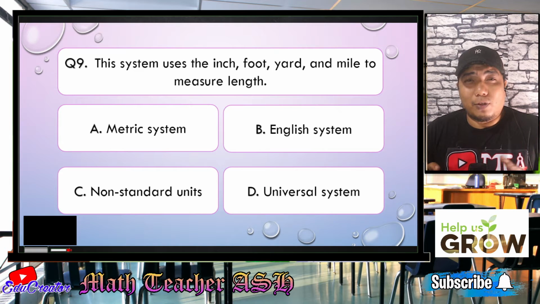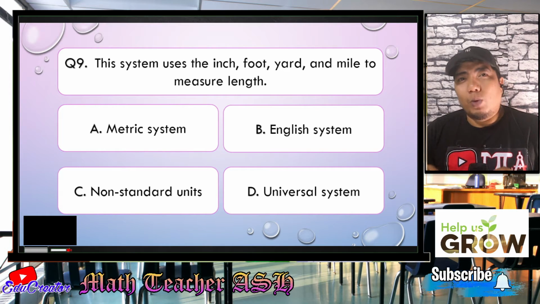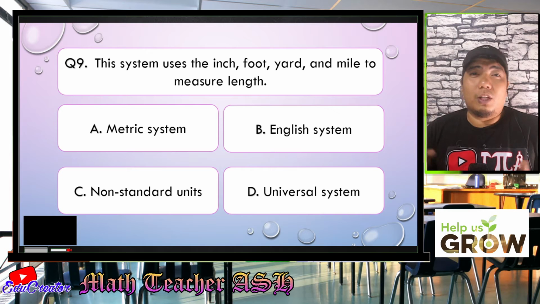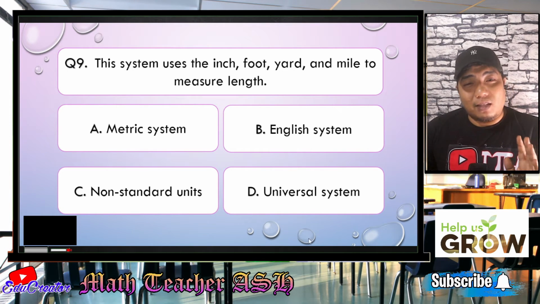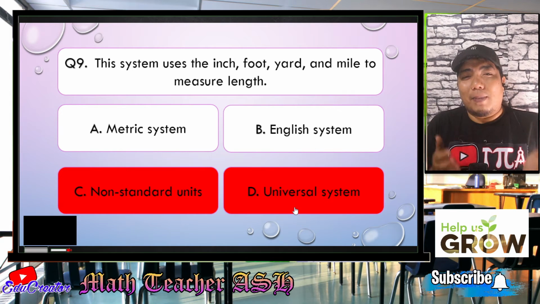Alright, math learners, for this question, we should understand that talking about the system of measurements, we only have two that are well known in the world, right? So it is not the non-standard units and not the universal system. So letter C and D is already wrong.